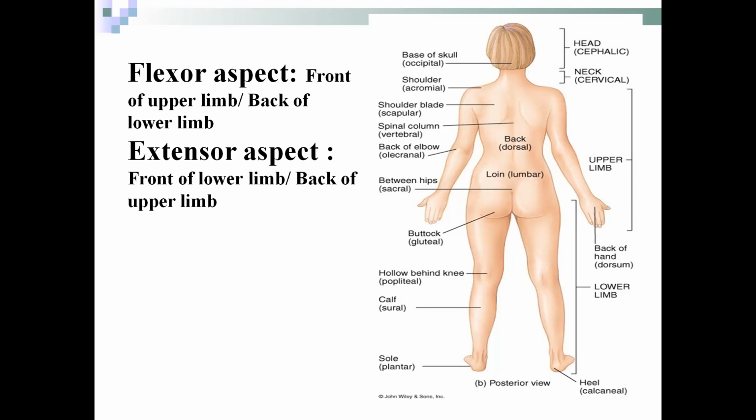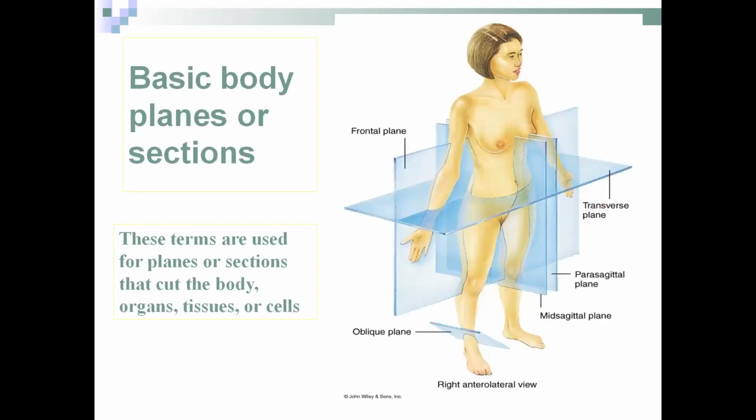So there is a difference between upper limb and lower limb. One is flexor, the other is extensor. We will understand better when we study the movements.